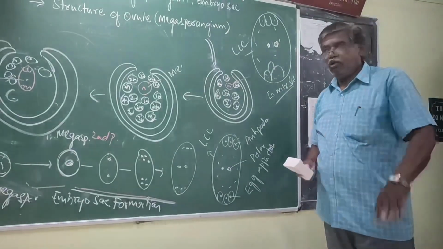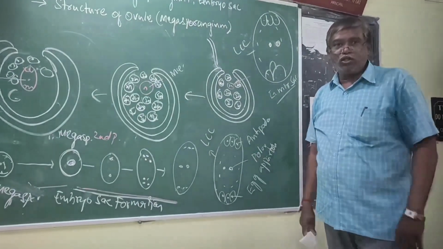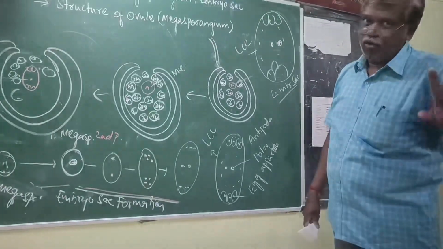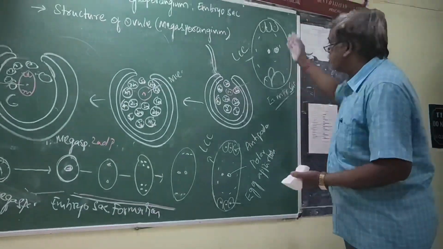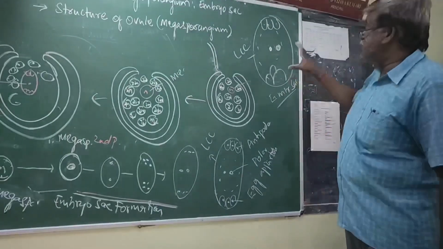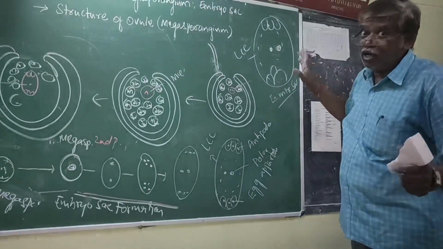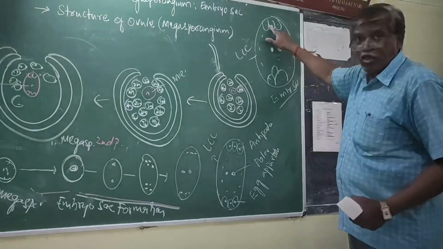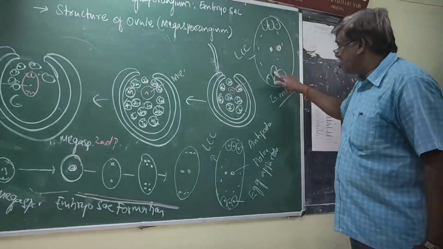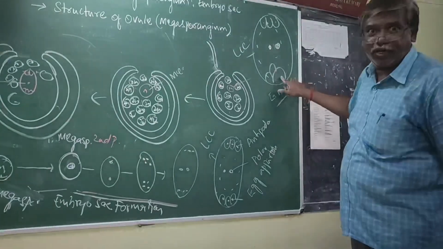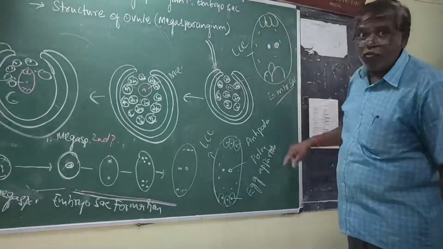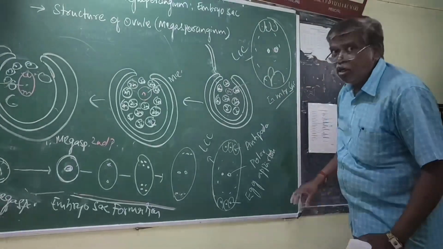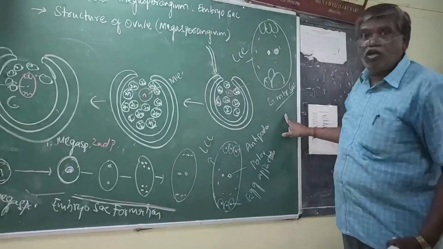Now a doubt is there. Is the embryosac a single cell or multi-cell? Multi-cell. Once again, don't confuse. What is this 3? Antipodals. What is this 3? Egg apparatus. These are accommodated in the large cell. Altogether, this total is called the embryo sac.